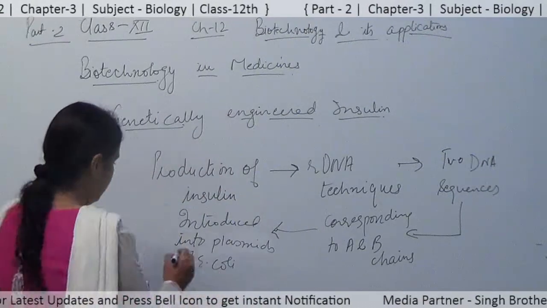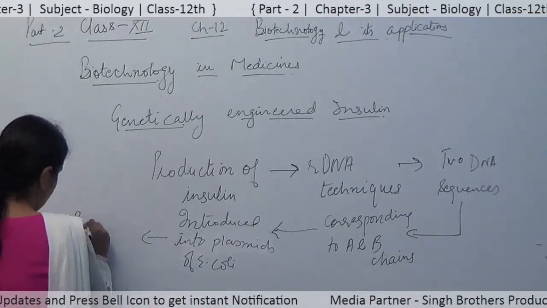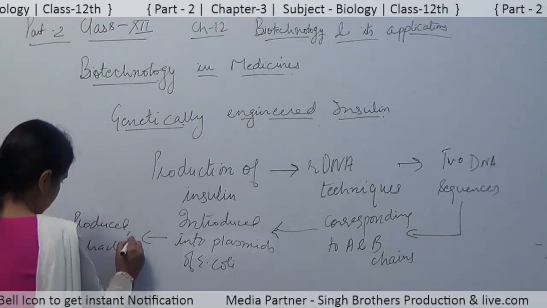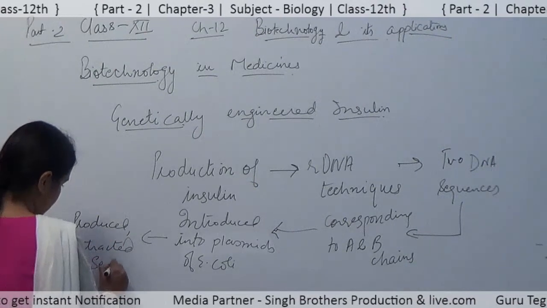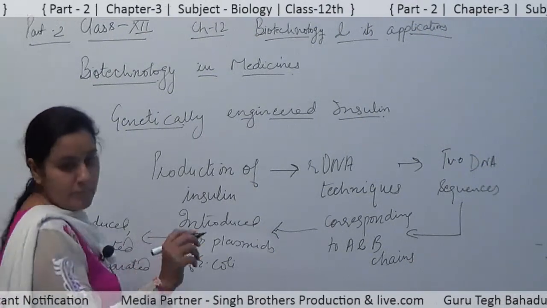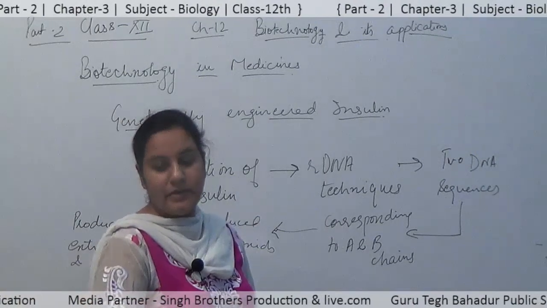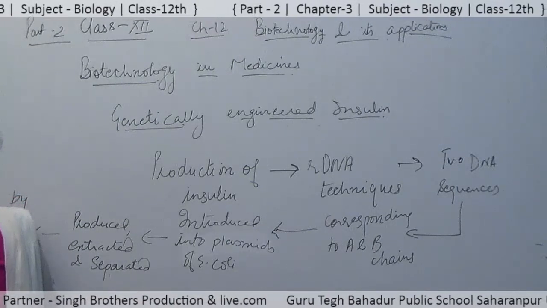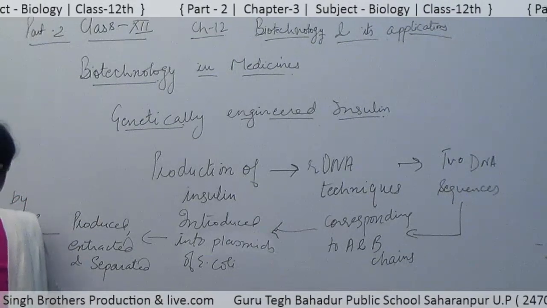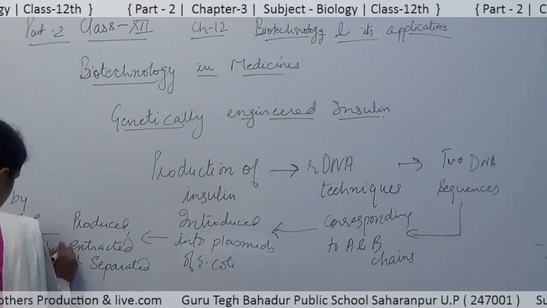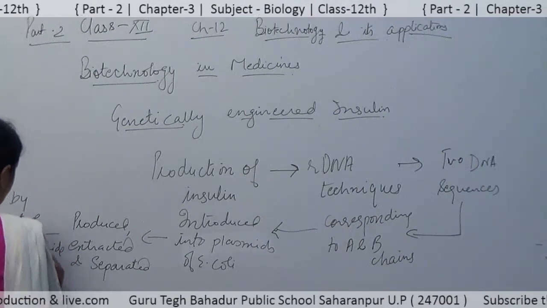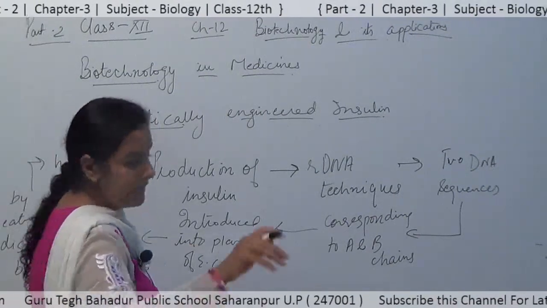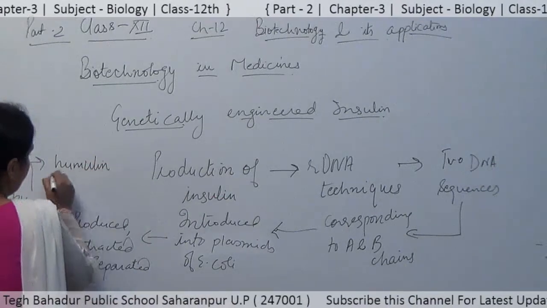Then these were produced, extracted and separated, and combined by creating disulfide bonds, and hence forming the humulin, that is the human insulin.